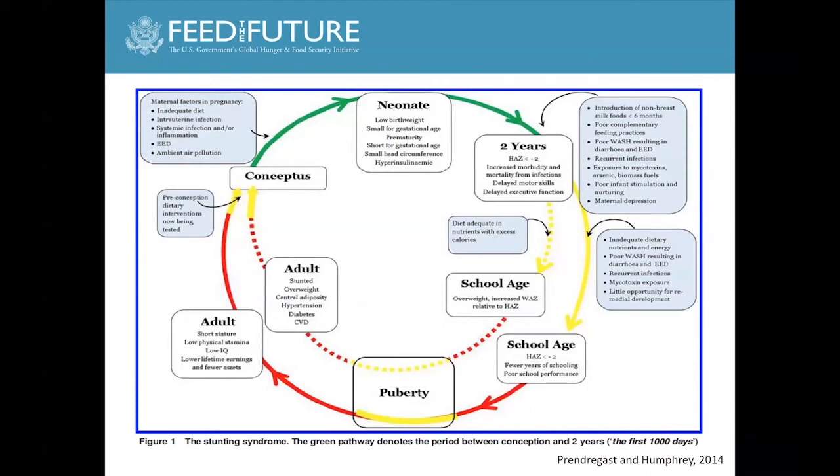So when you're planning a study, it's really important to understand what your research question is. And in this case, if our research question is, as it was, to understand what's happening in the first 2 years of life, it was really important to have a design that will allow us to not just address the first 2 years of life, but what was happening in pregnancy.